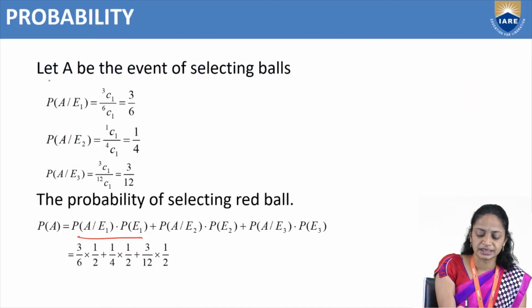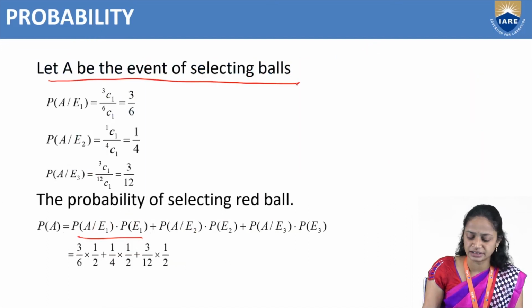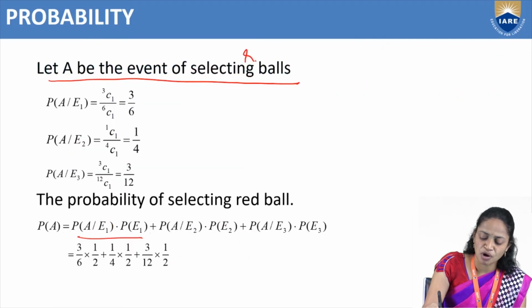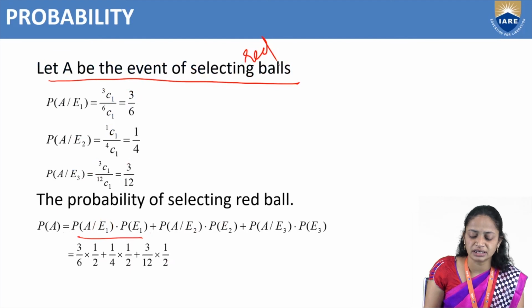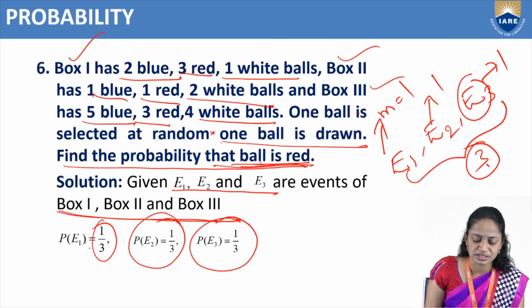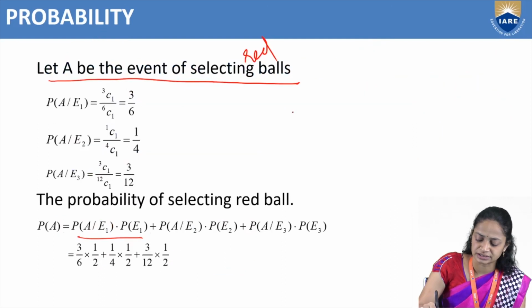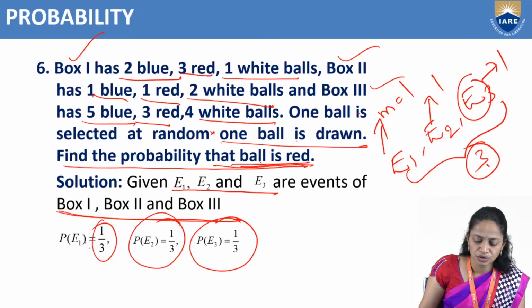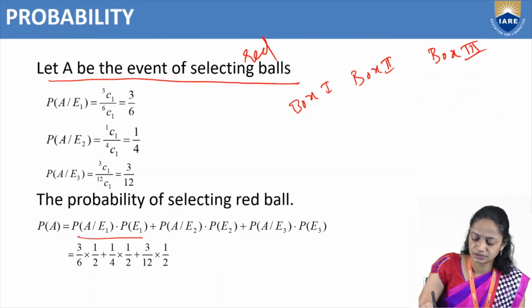Next, let A be the event of selecting red balls. So how many red balls are there? Box 1 contains 2 red, 2 blue, 3 red, 1 white.